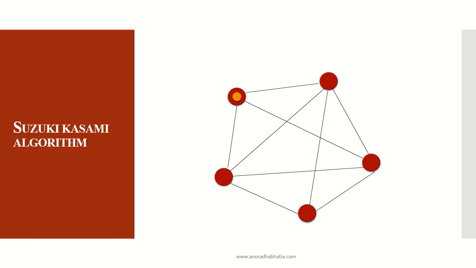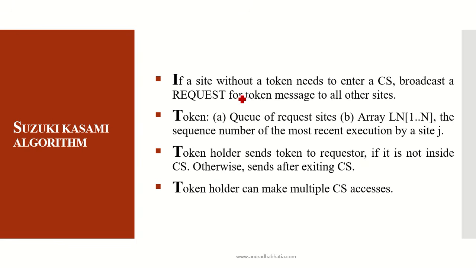This is the network where all the 5 processes are connected to each other. Here we symbolize the token with yellow. So these are the 5 nodes, or 5 processes, which are connected, and this yellow will symbolize the token which is held by any one of the processes. Now, the Suzuki-Kasami algorithm follows these steps.